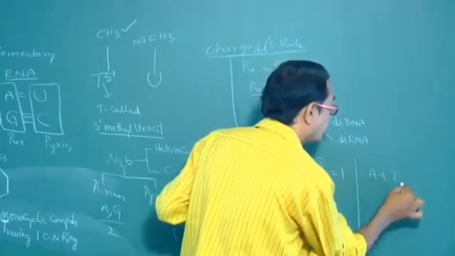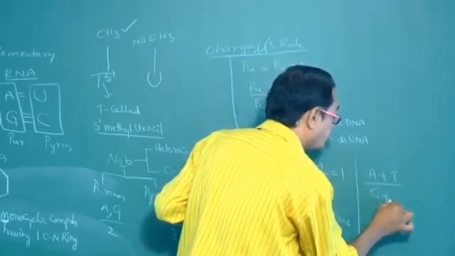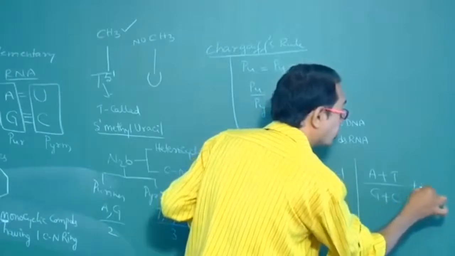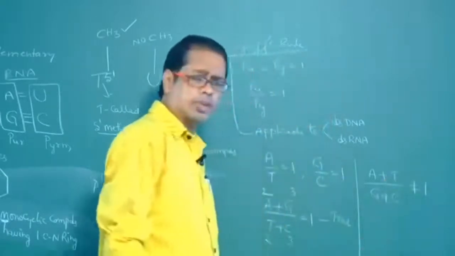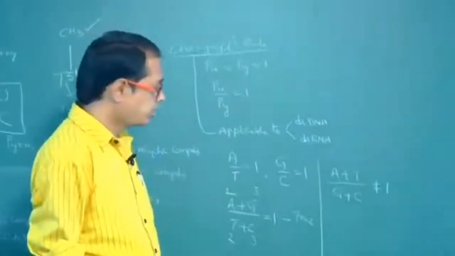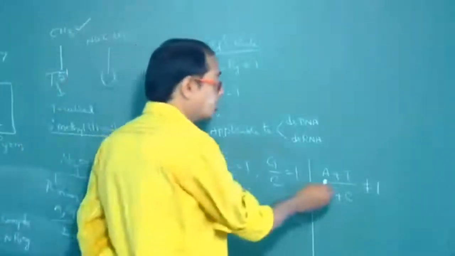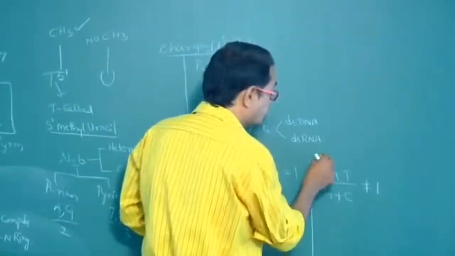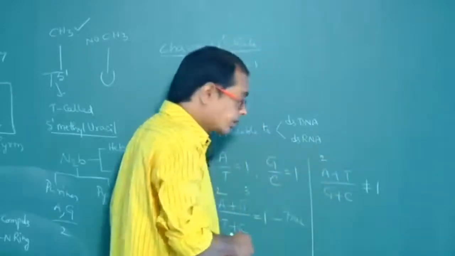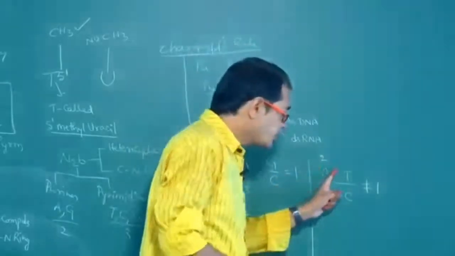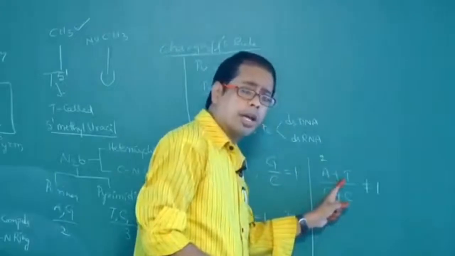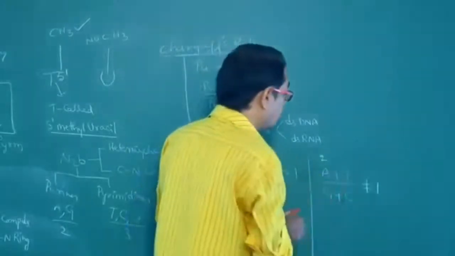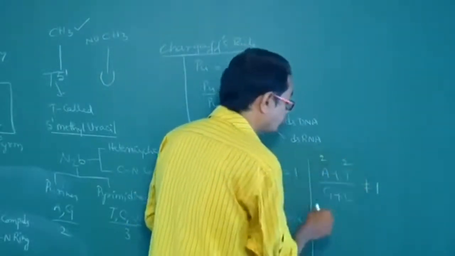Another example: A plus T divided by G plus C is not equal to 1. Is it true or false? Let's check it. Let's take adenine as 2, and since the amount of purine is equal to the amount of pyrimidine, thymine is also 2.